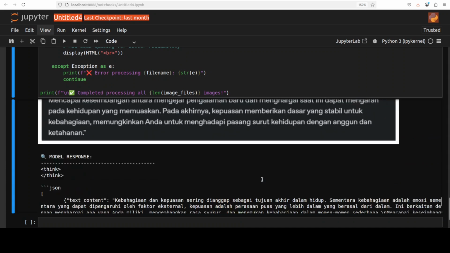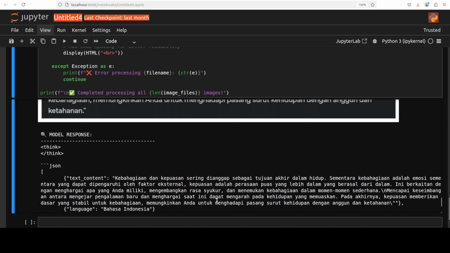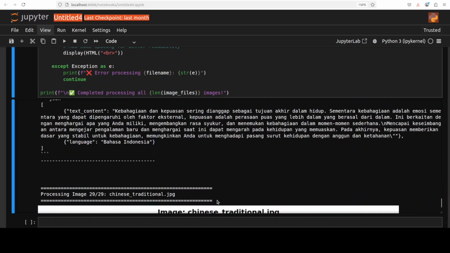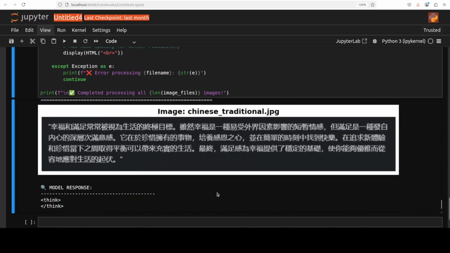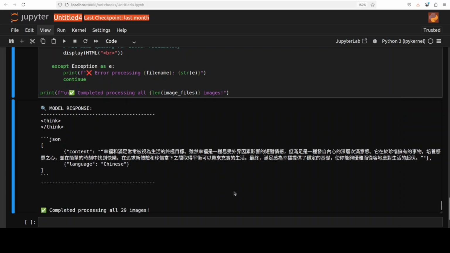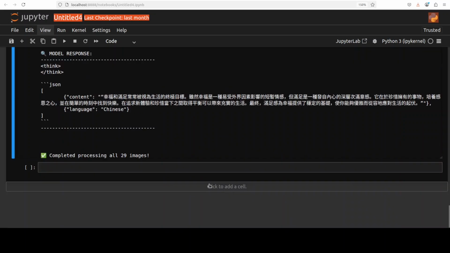Indonesian. Bahasa Indonesian. Yep, that looks quite good. Chinese traditional should be good. Yep, that's good. That's it. So looks pretty good to me.